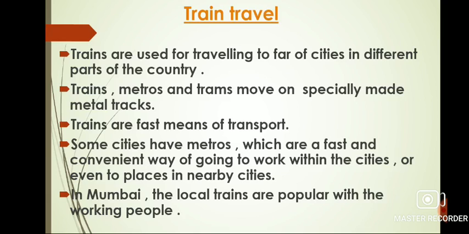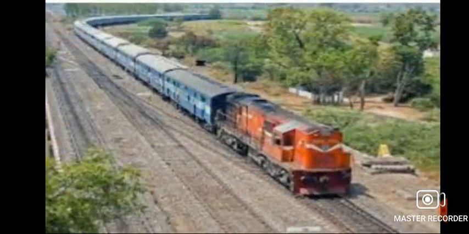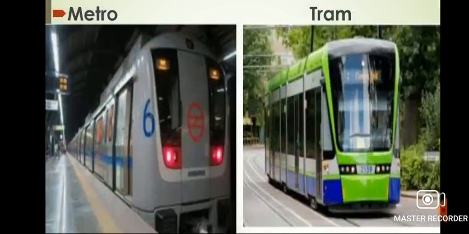Delhi, Kolkata, Chennai, Kochi, Lucknow, Mumbai, Hyderabad, Bangalore, and Jaipur have metros, which are a fast and convenient way of traveling. In Mumbai, the local trains are popular with the working people. Trains are very popular means of transport among the people. In this picture, you can see the image of a train, and in this picture you can see the image of a metro and a tram.